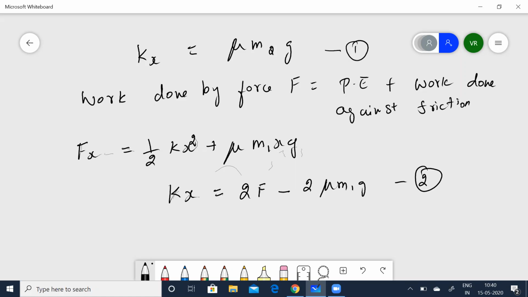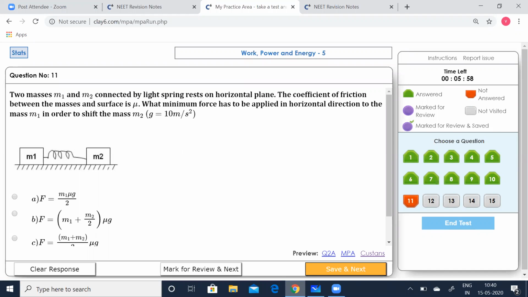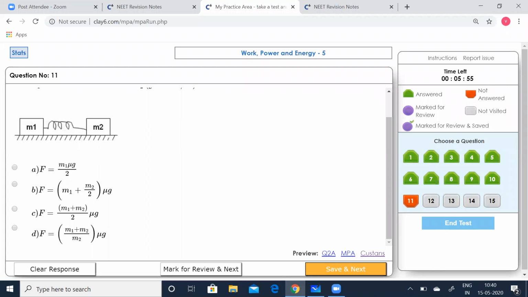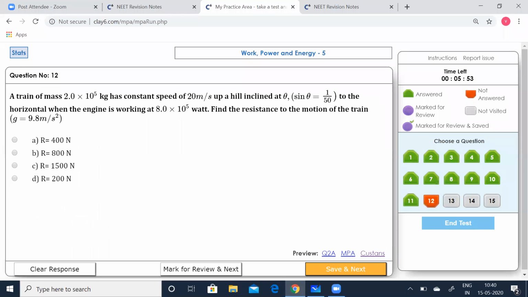Now, because that also represents kx, this also represents kx, we can equate 1 and 2. On equating and simplifying, you get F to be equal to (m1 plus m2 by 2) mu g. Let's see which option is correct. Yeah, option B is correct. Check that, go to the next.